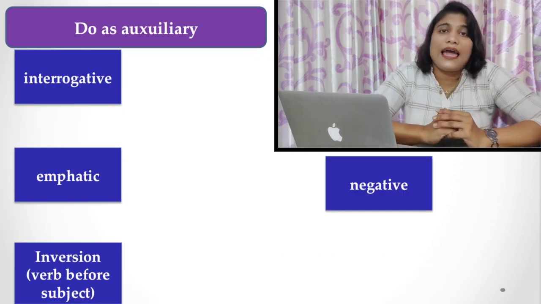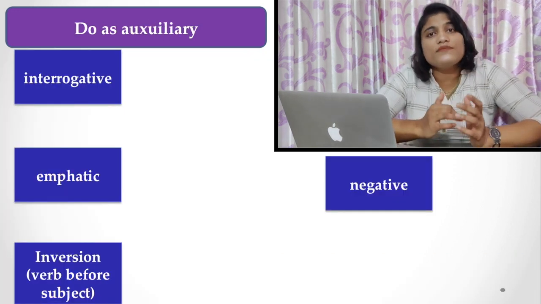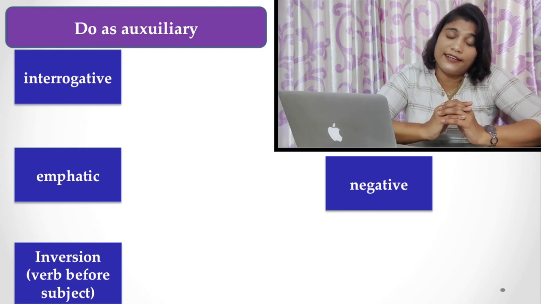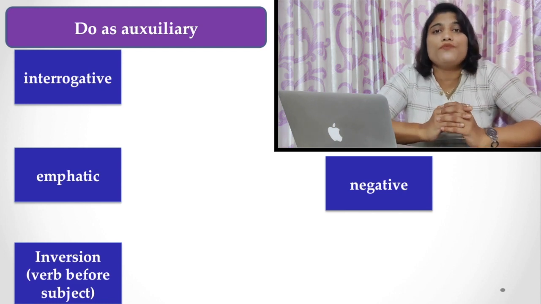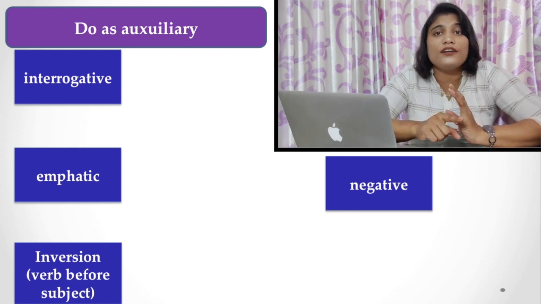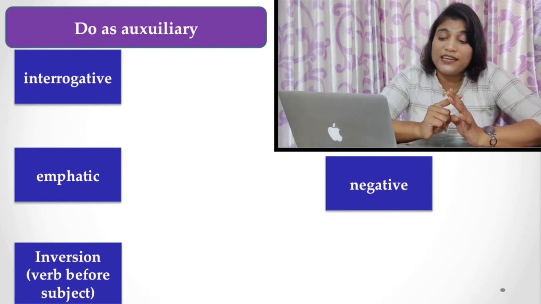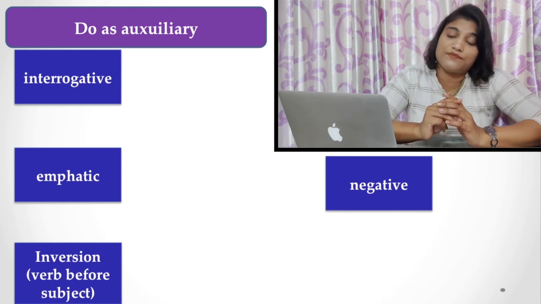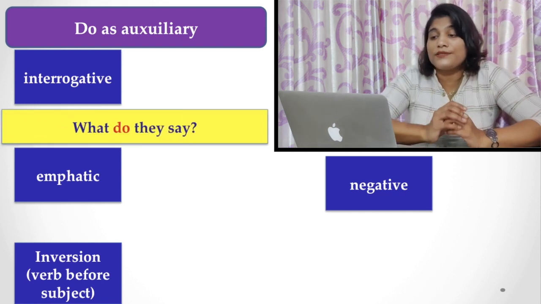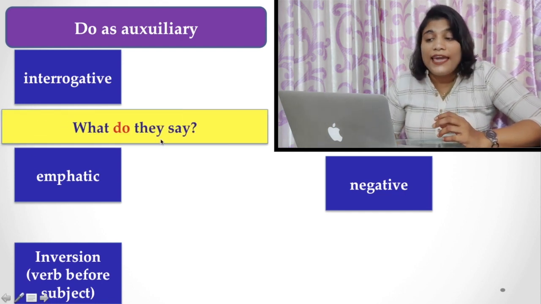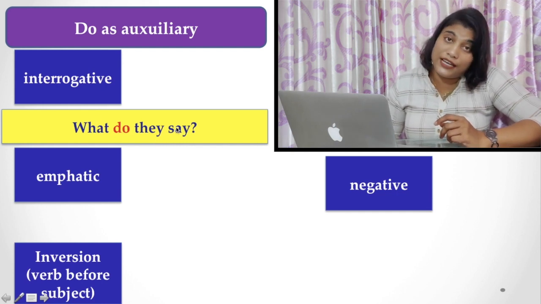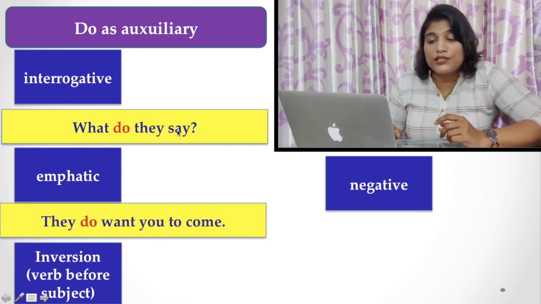The verb do as an auxiliary can perform several functions in a sentence. It can be used to make the sentence interrogative, to emphasize something, to make the sentence negative, and for inversion before the subject. Here are the examples. What do they say? Here, do is used to make the sentence interrogative.